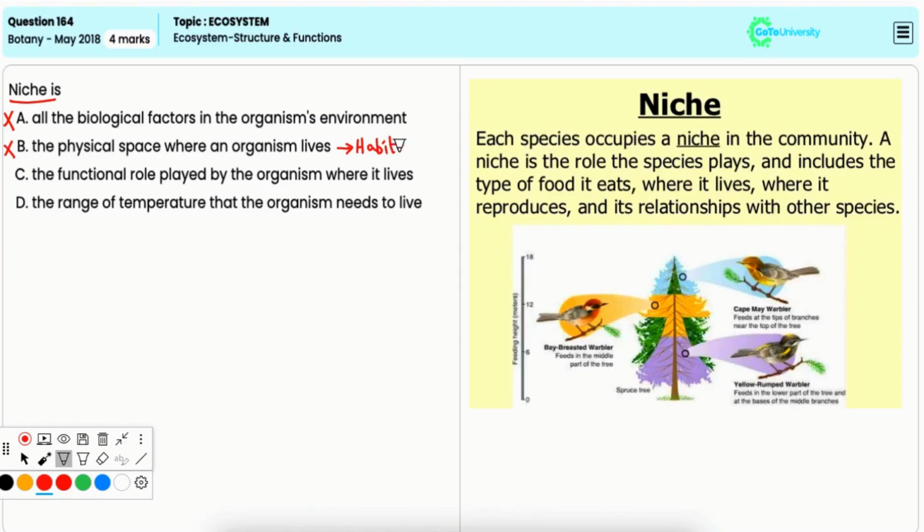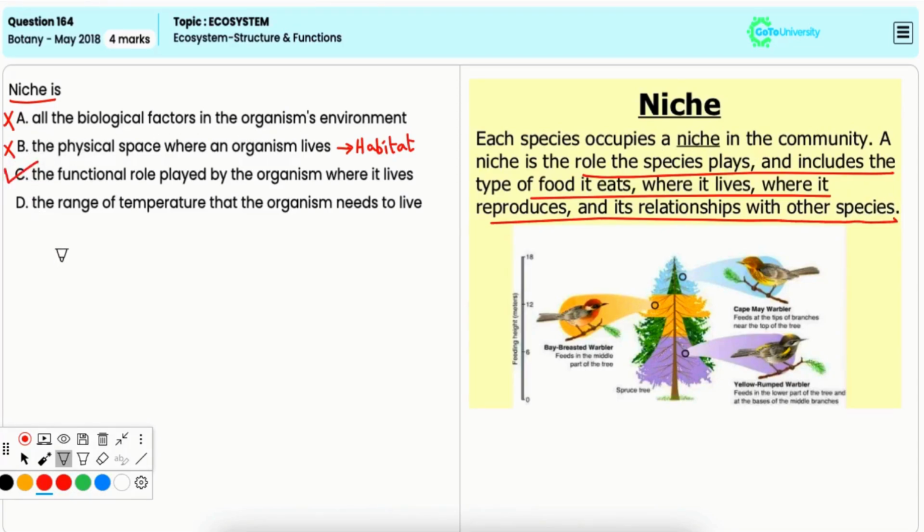Option C, the functional role played by the organism where it lives. Now, a niche is indeed the functional role and position of an organism in its environment, including its interaction with abiotic and biotic factors. Hence, it is the correct option.